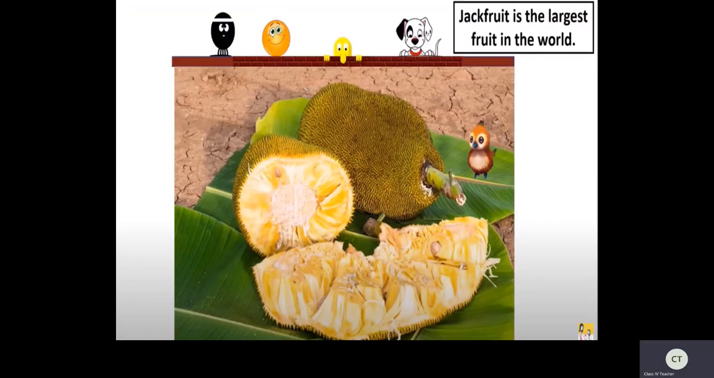Now see here, one important fact is there, that is jackfruit is the largest fruit in the world. So which is the largest fruit in the world? Jackfruit. Yes, these are also having many seeds, right? So jackfruit is the largest fruit in the world.